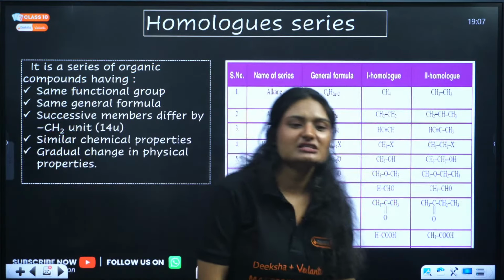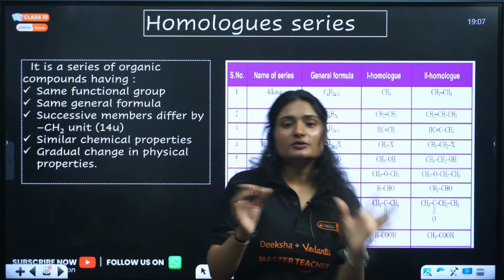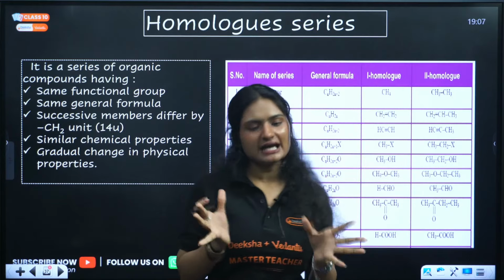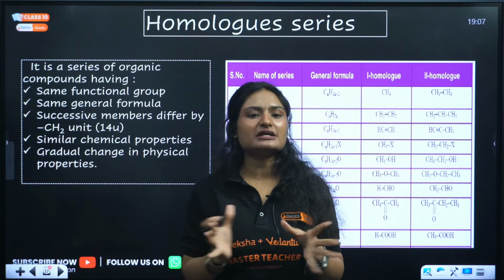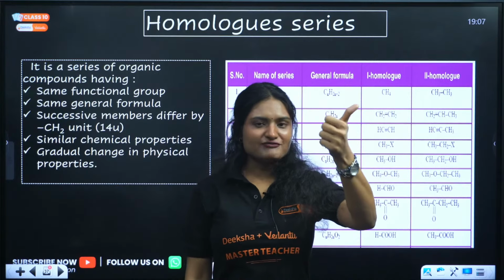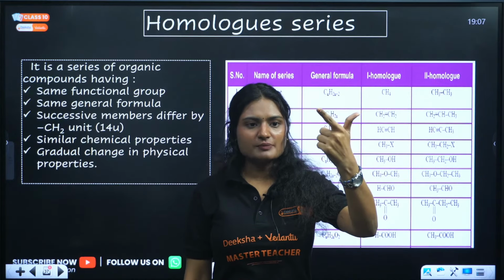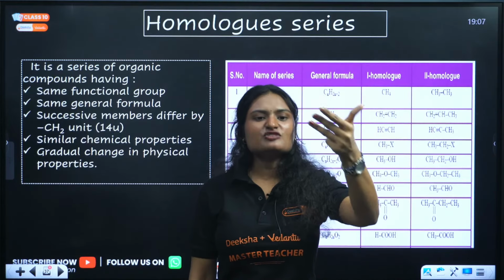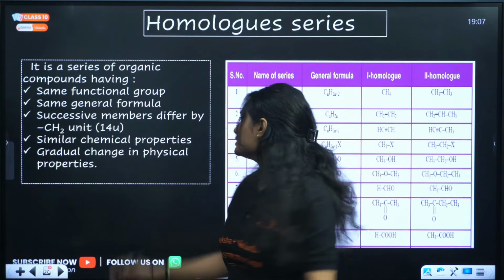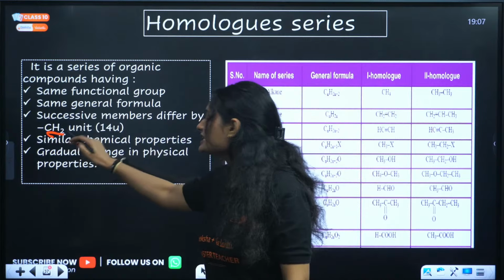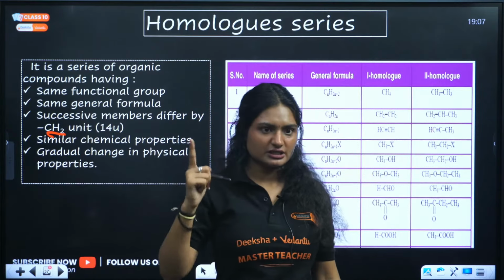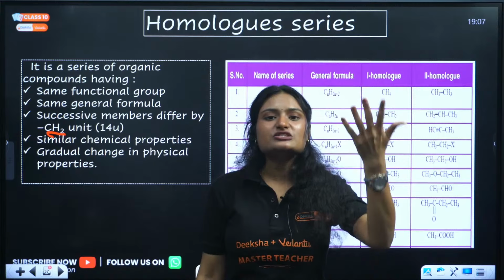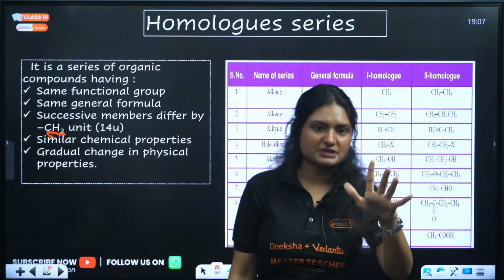Homologous series. Now what is a homologous series, ma'am? A homologous series is a series of organic compounds that have the same functional group, same general formula, and same chemical properties. Each successive member differs by a CH2 unit, that is 14 atomic mass units, and they show gradual change in physical properties.